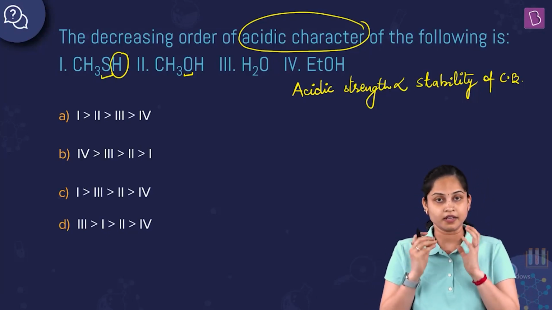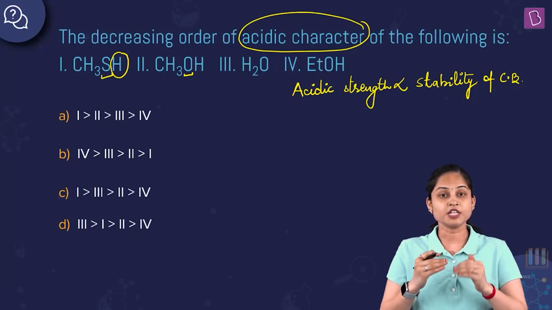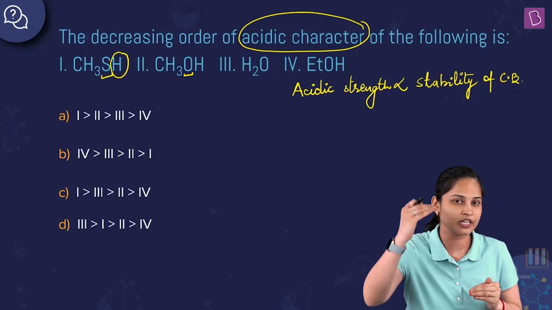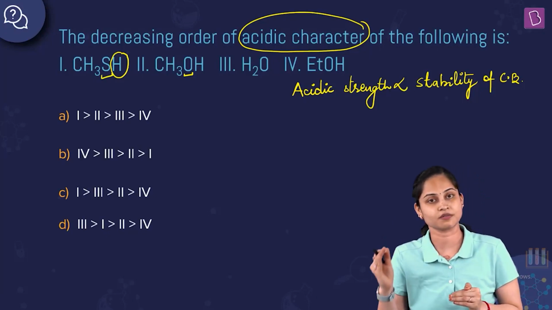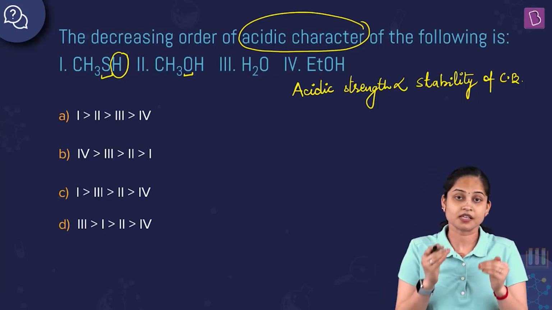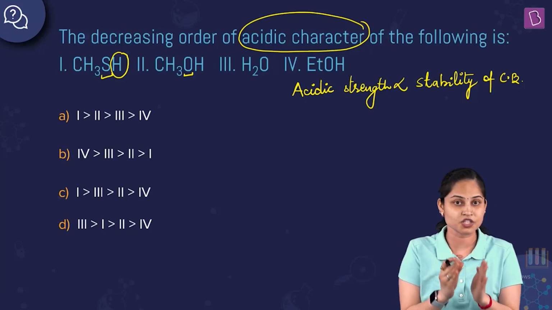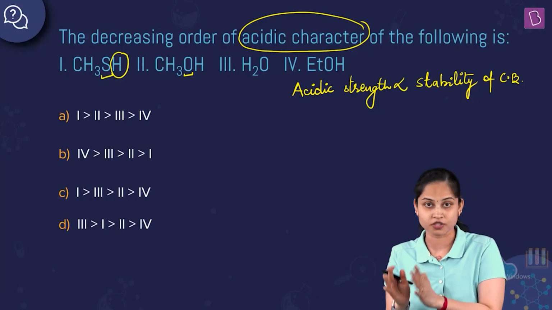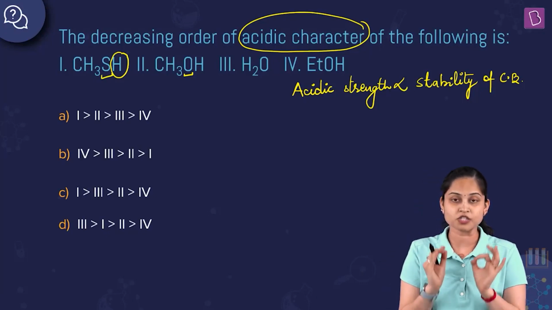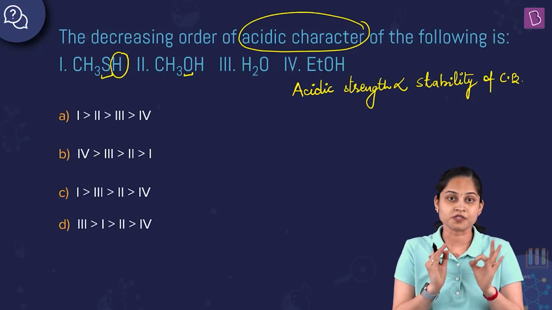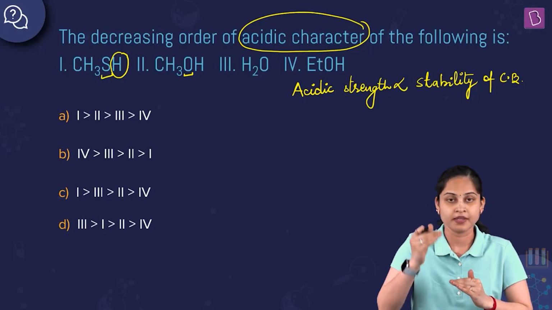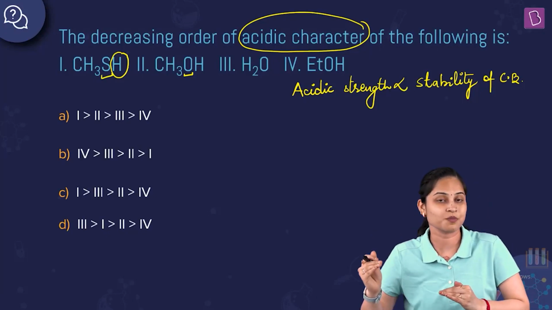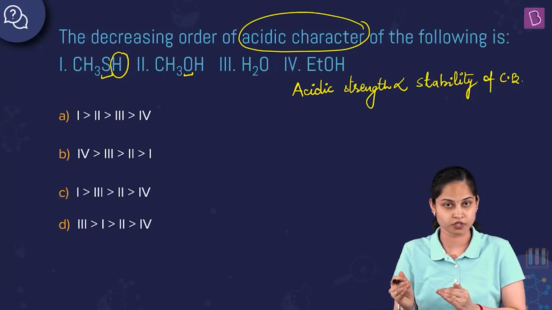If an acid releases H+ ion very easily and quickly, that acid is the stronger acid in comparison to the others. The same is happening between CH3SH and CH3OH: release of H+ from CH3SH is easier and quicker than from CH3OH.